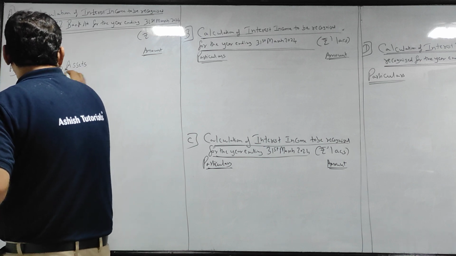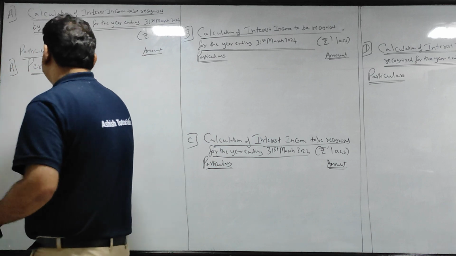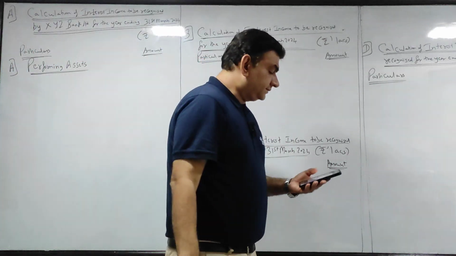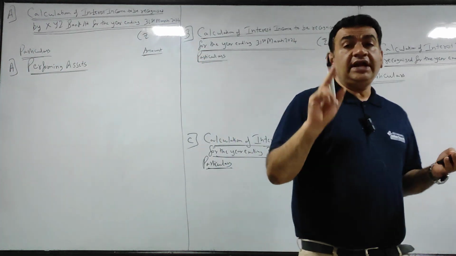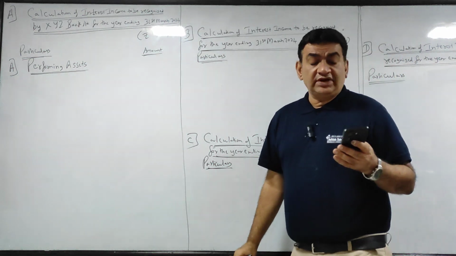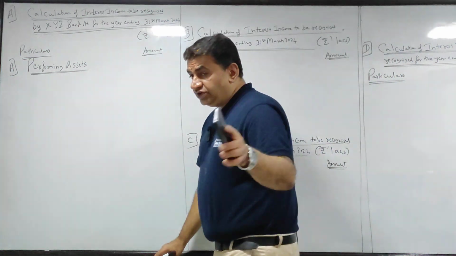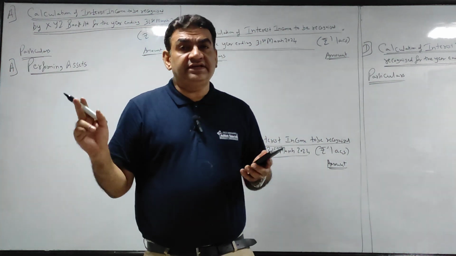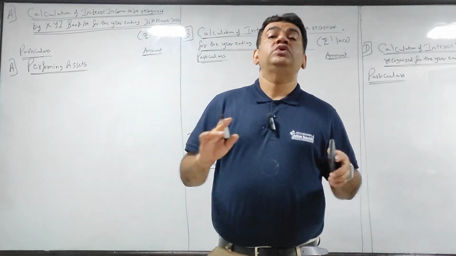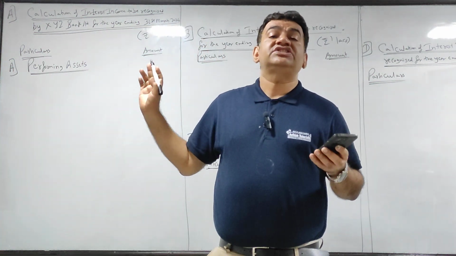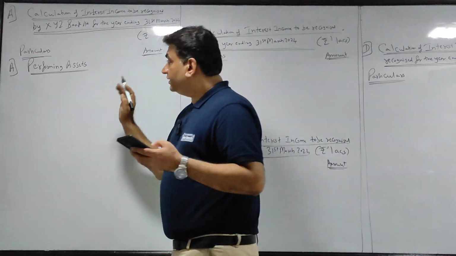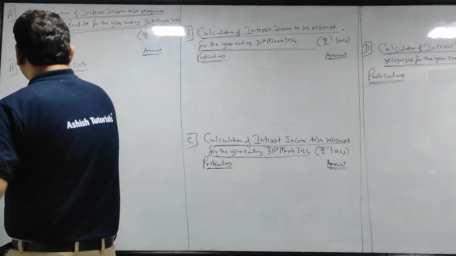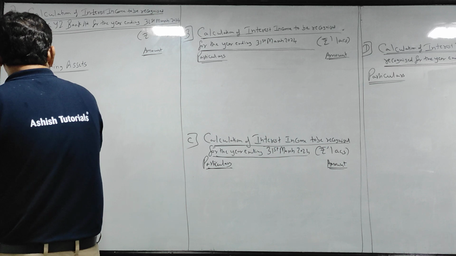What I told you, in performing we have to take interest earned. In short, of the two columns in the question, earned and received, in performing we have to ignore received and just take earned.